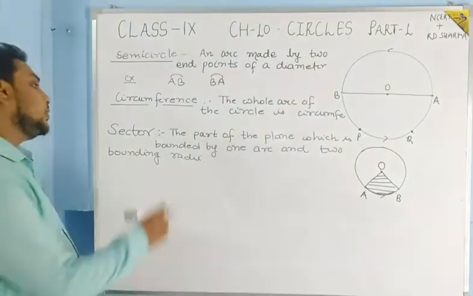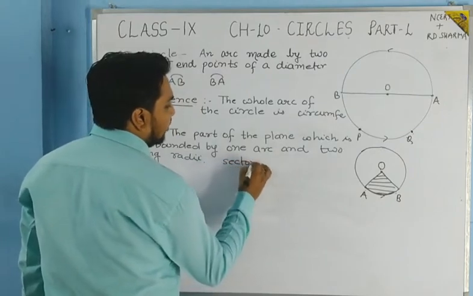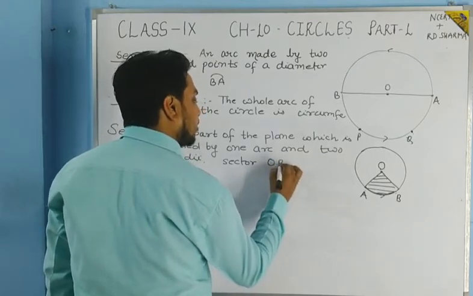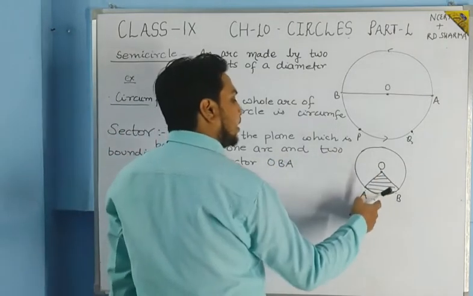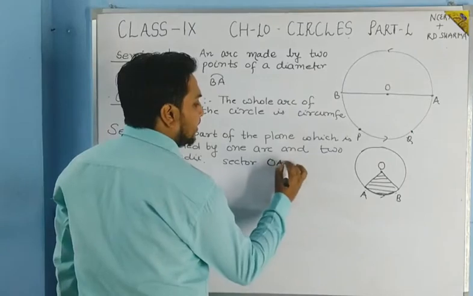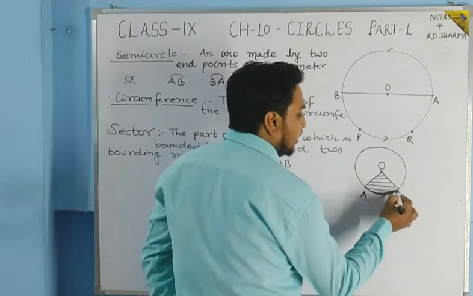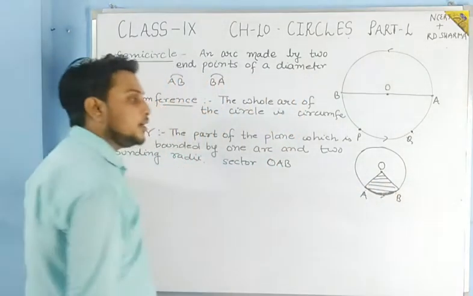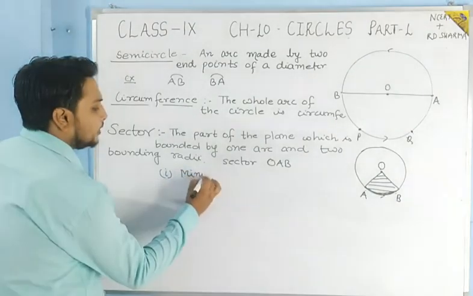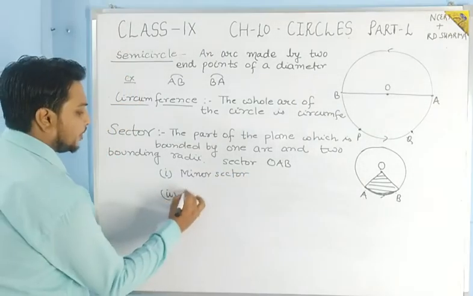Okay, students. So this is the definition, and here in the figure you can see that the sector OBA is one sector, and also you can write here that OAB is one sector. And also, if you take the minor arc, then you will get the minor sector. So the sectors are also divided in two parts, that is the minor sector, and the second one is the major sector.